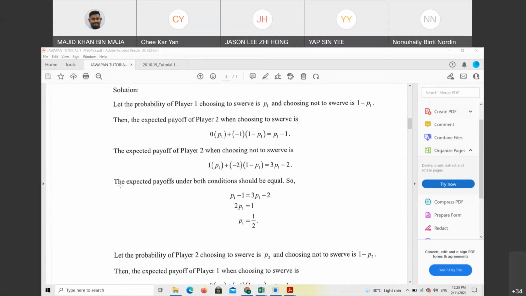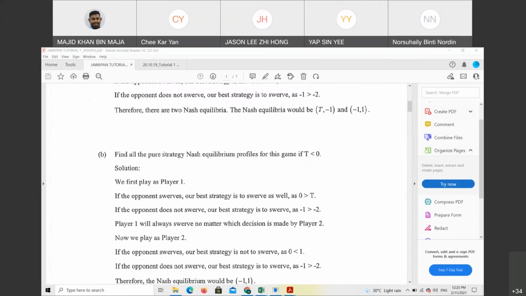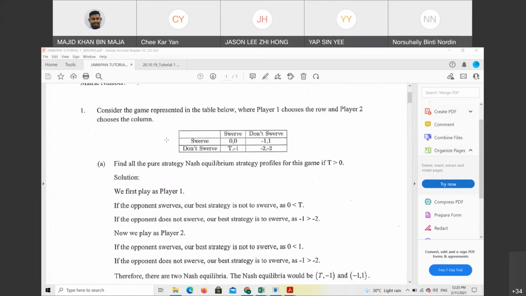So when you want to find the expected payoff, under both conditions should be equal. So P1 minus 1 equals 3P1 minus 2. When you rearrange it, you will get 1 over 2 or 0.5. So for player 1, we already know this is 0.5. Don't swerve is also 0.5 because 1 minus P1 is 1 over 2 also.